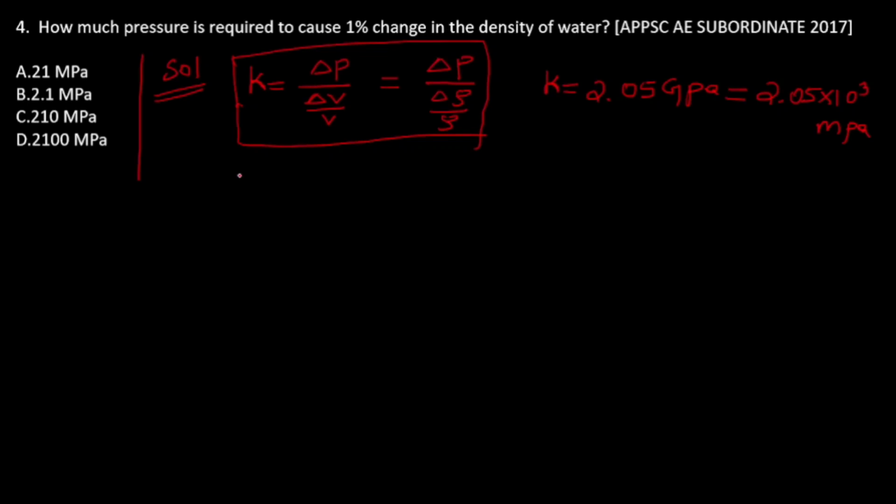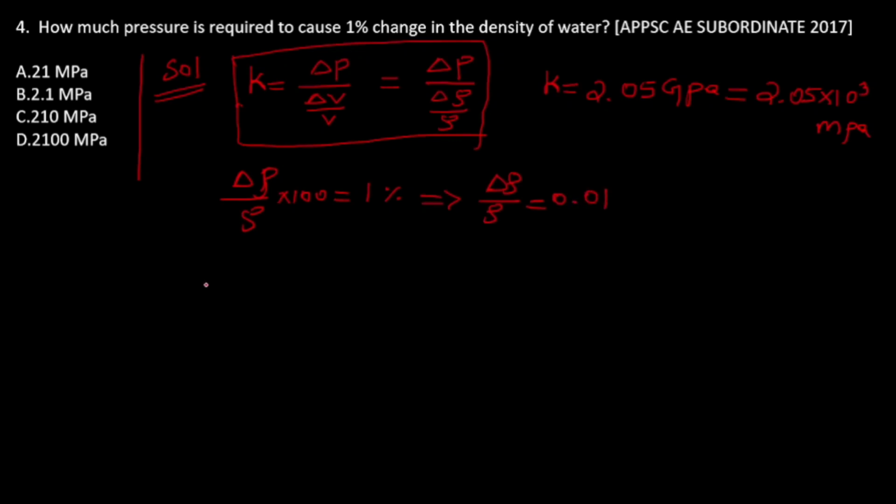Given that the percentage change in density is 1%, we can also write this as 0.01.